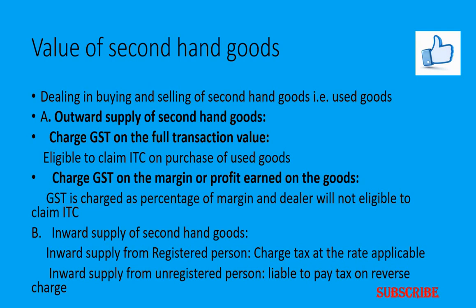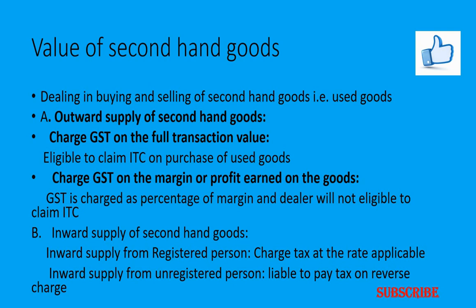You may know Maruti is engaged in True Value cars. In the sale of True Value cars, cars of other brands are bought by Maruti Suzuki and sold to the customers after making some changes, but which do not change the nature of the car. Second-hand goods might be sold as they are or after minor renovations. So if it is an outward supply of second-hand goods, GST is normally charged on the transaction value of the goods.